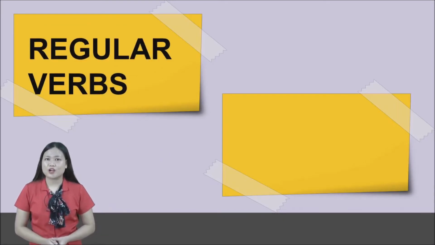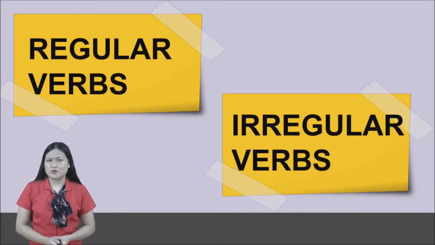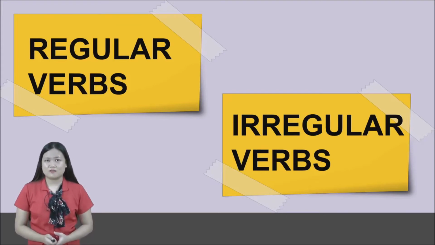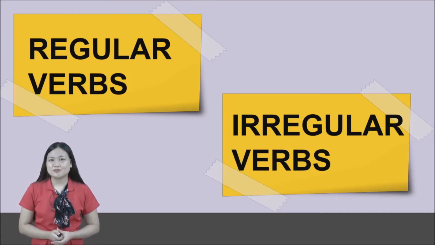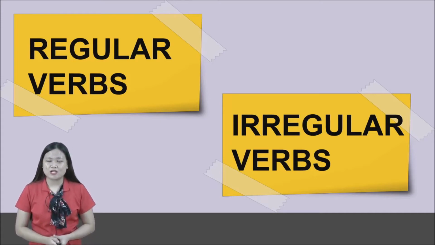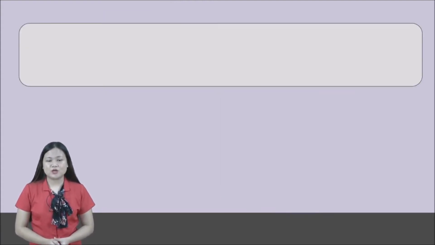As a matter of recapitulation, our lesson for today is about regular verbs and irregular verbs. May I ask a question? How do you form the regular verbs? And how do you form the irregular verbs? Very good. Regular verbs are formed by adding D or ED, while the irregular verbs are formed by changing the spelling, okay? So, for our activity, let's have this one.